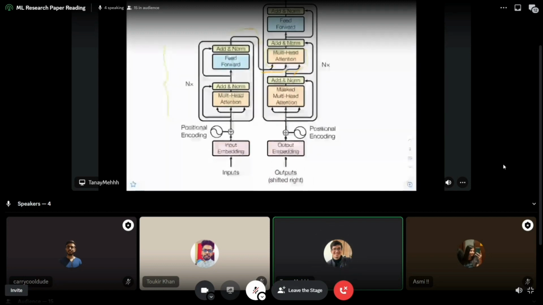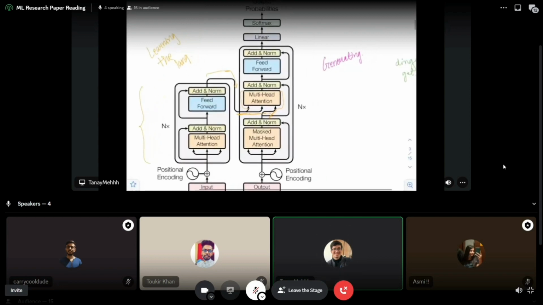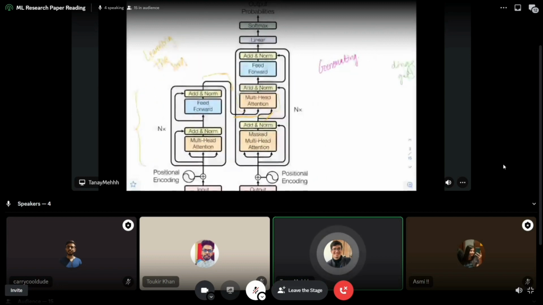So in general, that is it. If you don't understand anything and have no idea, just know one very important thing. The encoder will learn about the data, the structure of the data, the text you have trained on, so its job is learning the language, right? The job of the decoder is generating the output, whatever it is. Let's say you are doing fill in the blanks or data summarization, where you are given a big essay and your model has to summarize it. So this guy will learn the essay, and this guy will output the summary through the output probabilities.